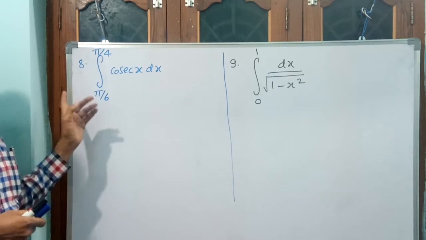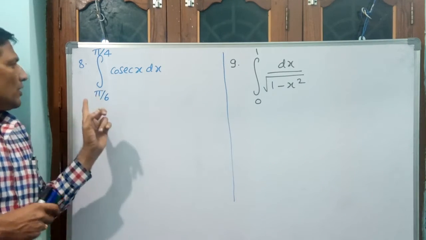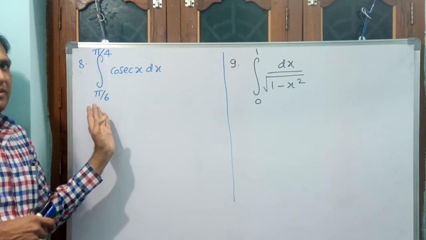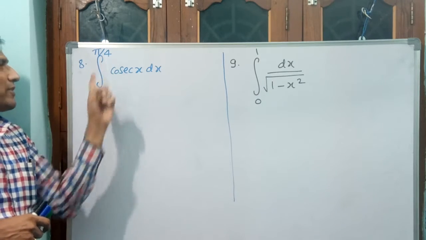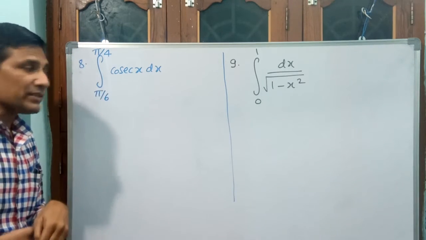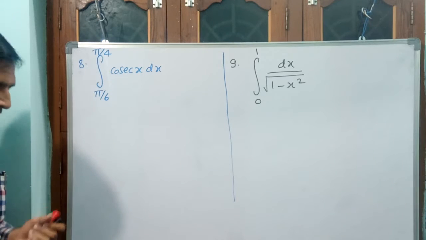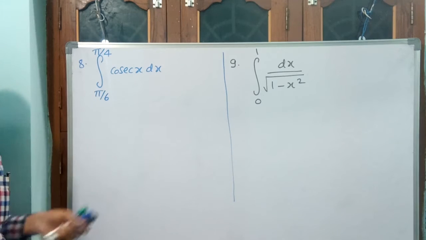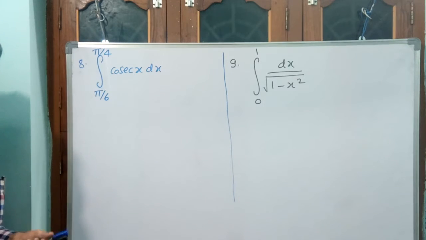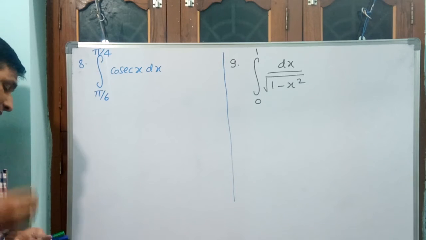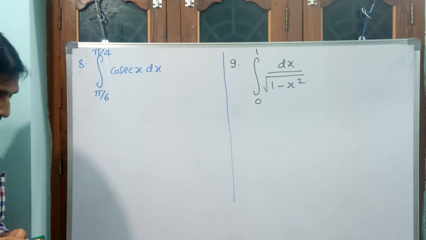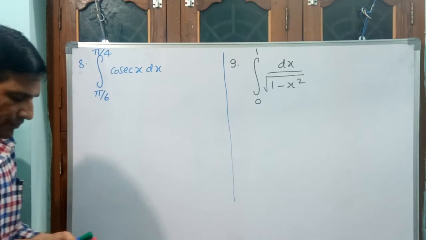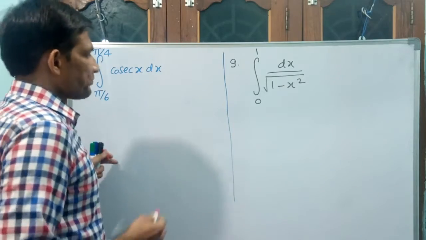See, the 8th question and 9th question, both I have written. Integral pi by 6 to pi by 4, where the lower limit is less. Pi by 6 is 30 degree and pi by 4 is 45 degree, like that you can think. Integral cosecant x dx. Do you remember? I have derived all these results: integral sin x, integral cos x, integral tan x, integral cot x. Shall I write them once again here? I am writing, note down.